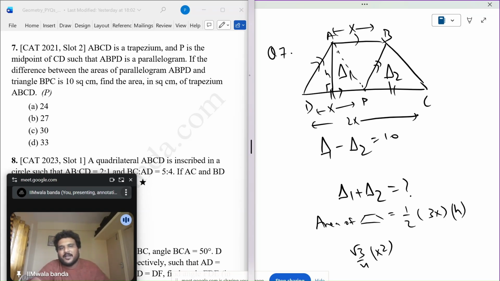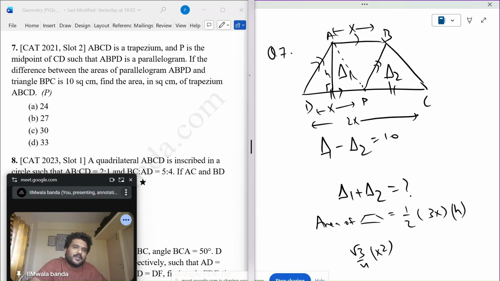No. In parallelogram, if you look at it, this is x, right? And this is also x. But we don't know if it is a regular one, but this is a parallelogram, ABPD. Not a rhombus. Otherwise, I would have assumed all of them equal. So I can't really say that these are two equilateral triangles.